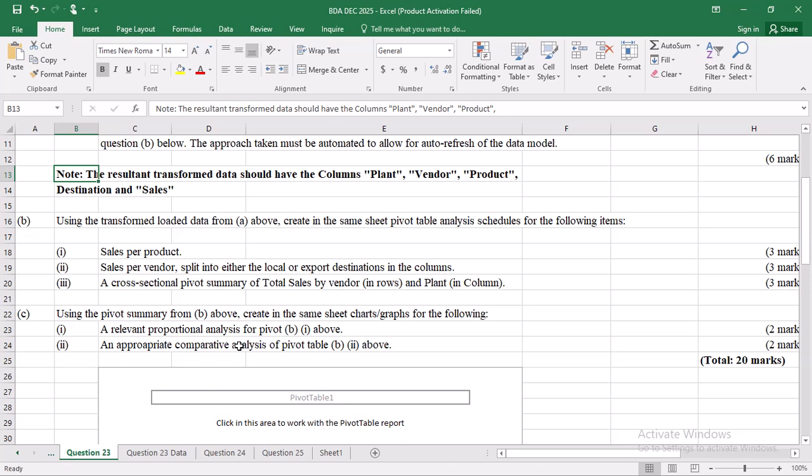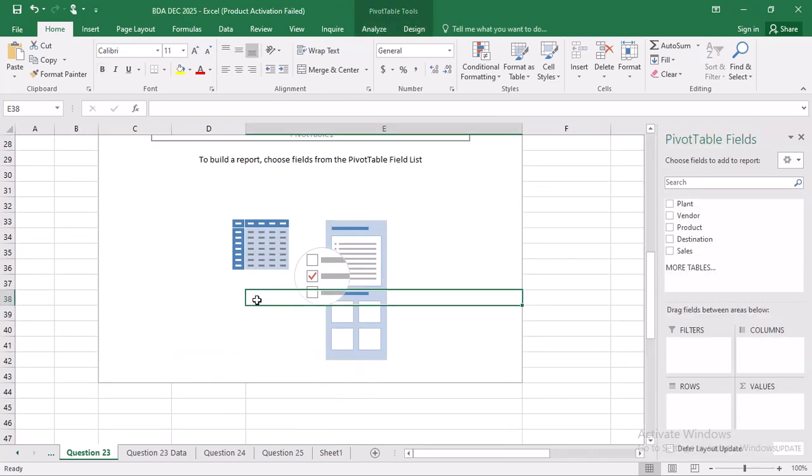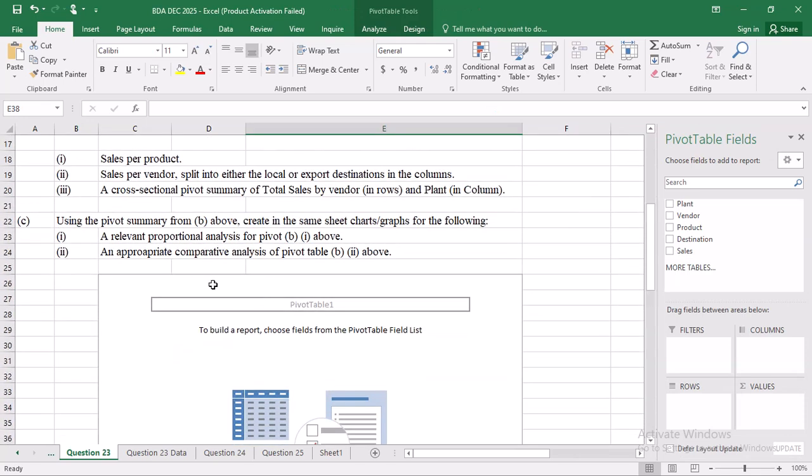Then we are going to be using the transformed loaded data from A above. Create in the same sheet a pivot table analysis schedule for the following items. So we needed it in the same sheet. Also, using the pivot summary above from B, create in the same sheet. So there is no need for you to come back and create on question 23 the pivot, because the pivot is needed in the same sheet.